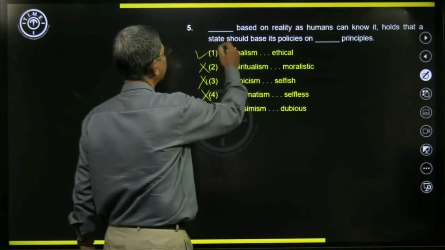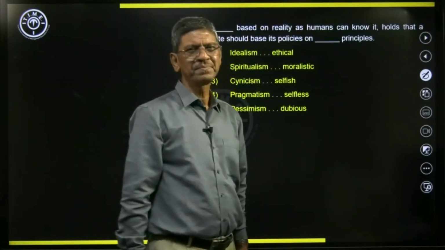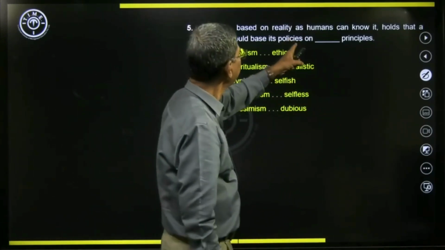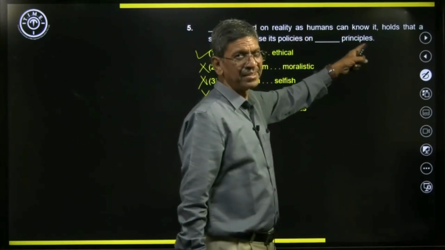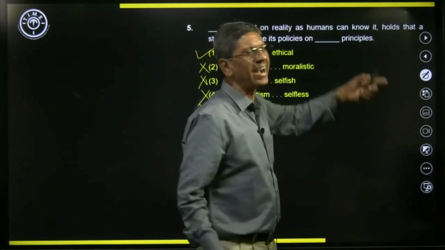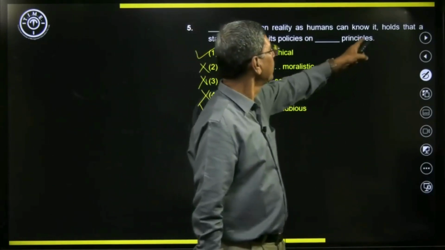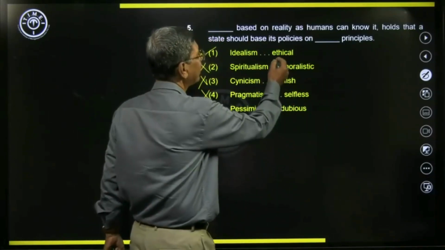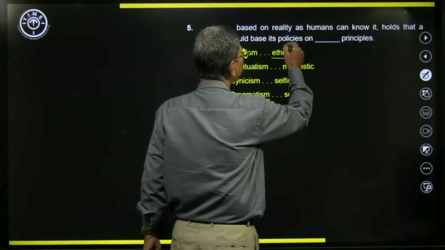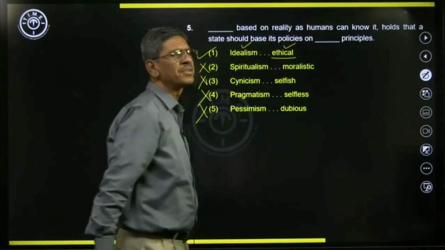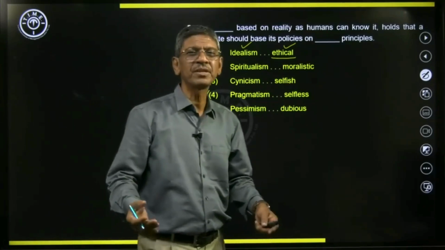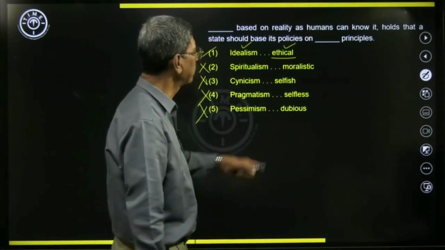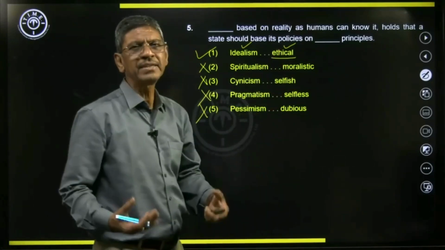Pessimism also is not this one. Idealism based on reality, being idealistic but at the same time based on reality as humans can know it. So as much as humans can understand it or practice it, it holds that a state should base its policies on ethical principles. What is right and what is wrong, we need to base it on that. So what is right, what is wrong, what is good, what is bad, ethical values are related to that. Ethics is related to moral values and right and wrong things.